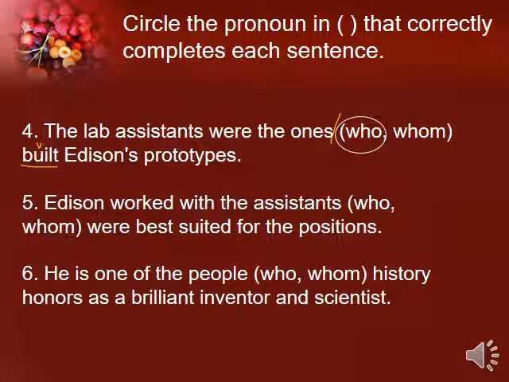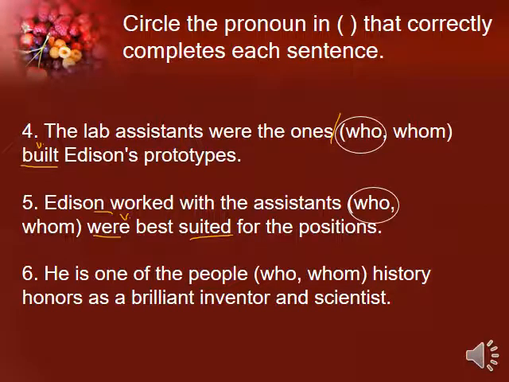Number five. Edison worked with the assistants who or whom were best suited for the positions. So I have here were, okay, were suited. Sorry. It moves on its own. So were suited, this is the verb phrase. So before the verb, what do I need? Subject or object? Of course, before the verb, I need a subject pronoun, who.